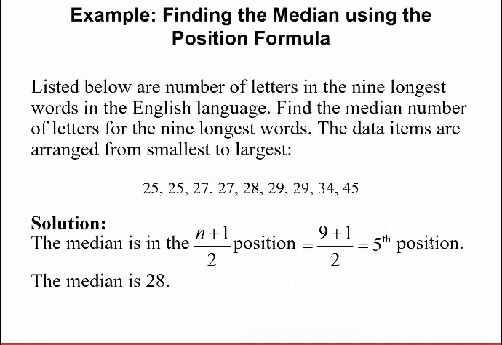All right, so another one here, this is talking about the (n+1)/2 position. Find the median of the letters of the 9 longest words. Suppose listed below are the number of letters in the 9 longest words in the English dictionary. So here's the data values. They're already ordered. So the median occurs in position (n+1)/2. Well, 9 plus 1 is 10, divided by 2 is 5. Position 1, position 2, position 3, position 4. Here's position 5. So the median of this data set obviously is 20.